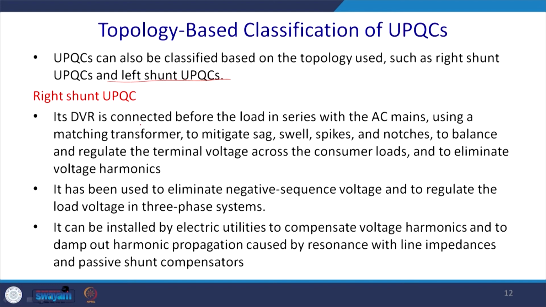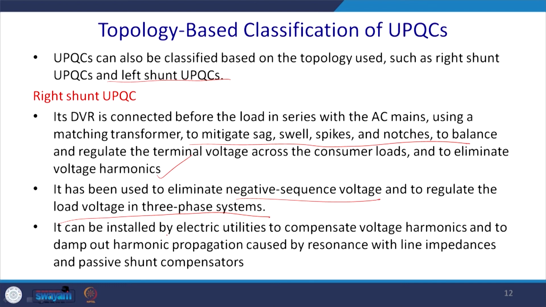In the DVR, it is connected before the load in series with the AC mains using a matching transformer to mitigate sags, swells, spikes, notches, and unbalance, regulate the terminal voltage across the consumer loads, and eliminate voltage harmonics. It is used to eliminate the negative sequence of the voltage to regulate the load voltage in a 3-phase system. So, it is extensively used for this reason.